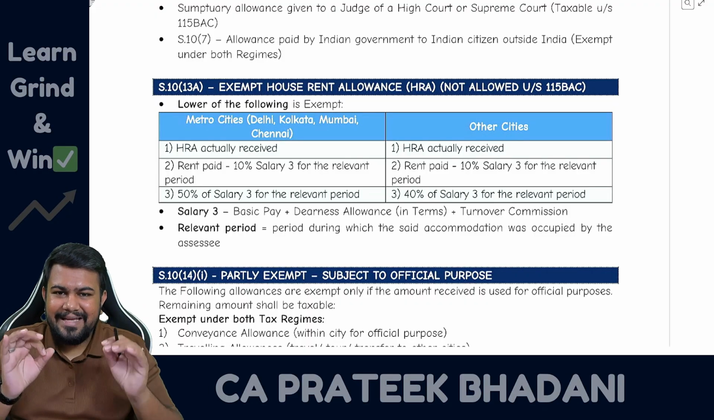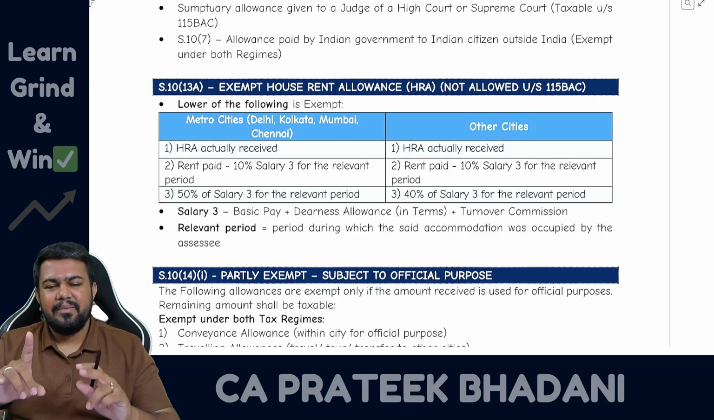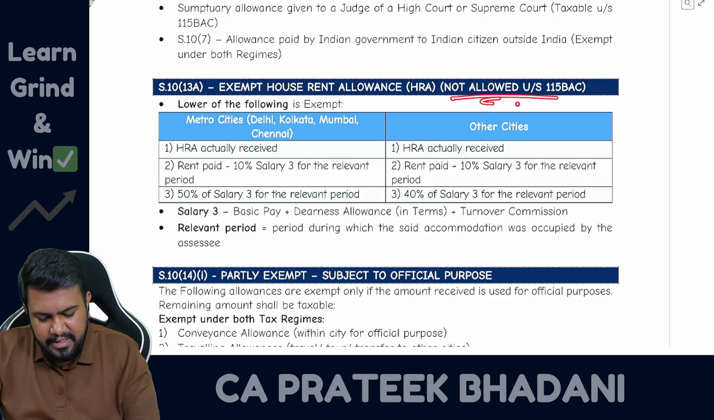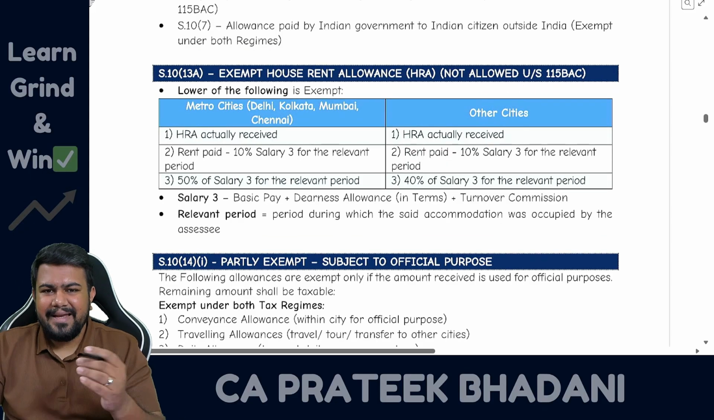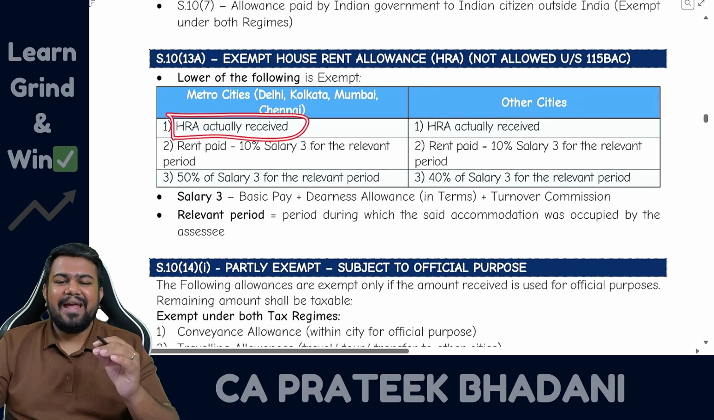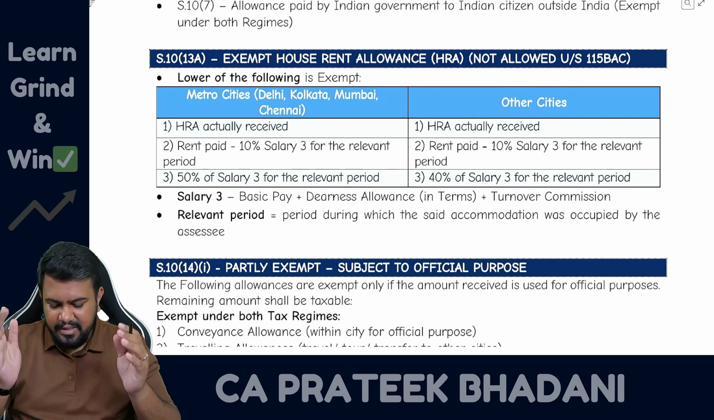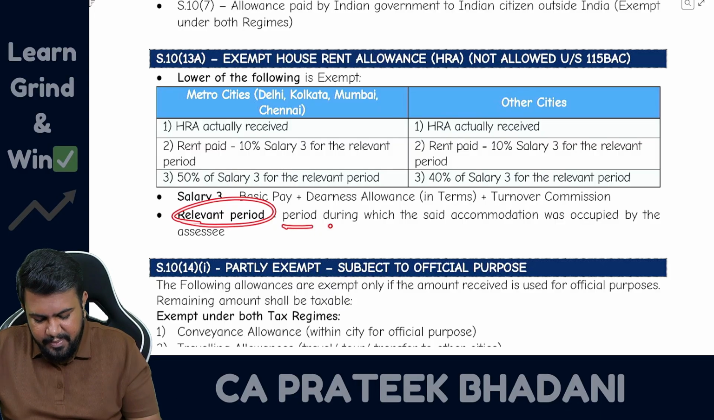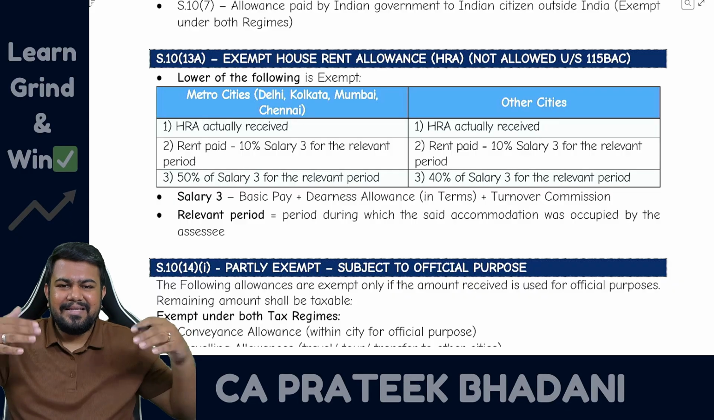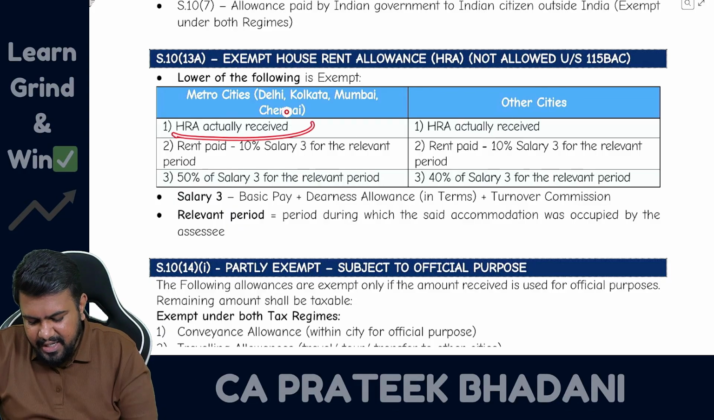Now there is an exemption under section 10 clause 13A for house rent allowance, but this exemption is only available in the old tax regime. The exemption is not available in the default tax regime, so it is not allowed under section 115BAC. What is the exemption, sir? To calculate the exemption, as the first step you take the HRA actually received. For what period? The period should be the relevant period, meaning the period during which the accommodation was occupied by the assessee. During the period in which the assessee is staying in the rented accommodation, that period you have to take. So number 1 is the HRA actually received.